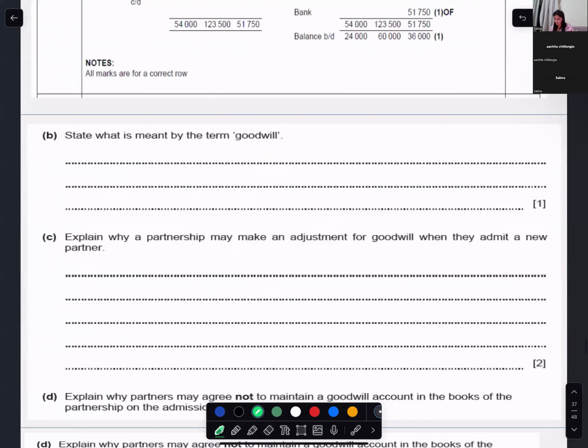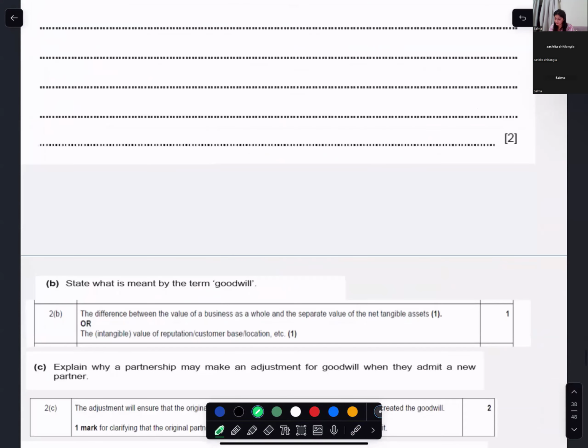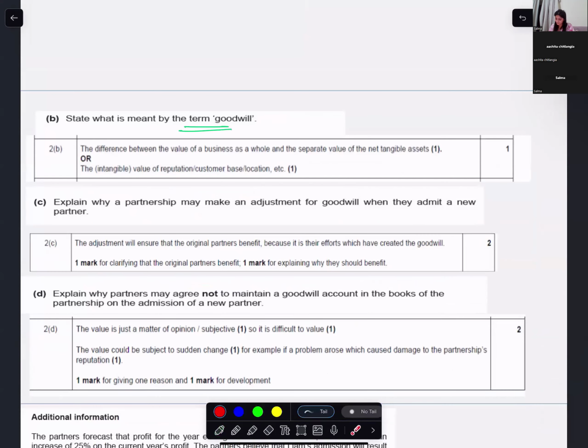Can you tell me what is meant by the term goodwill? Goodwill is like the intangible value of the reputation of a business or customer base or location. It is the value of the business, or it is the difference between the net assets taken over and purchase consideration.